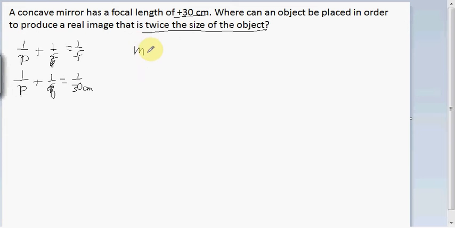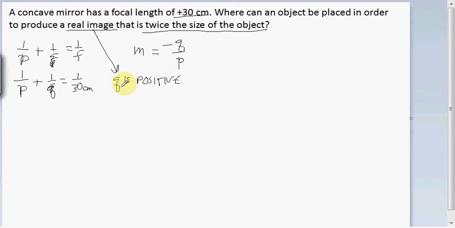Now remember, magnification is equal to minus q divided by p. The fact that it's twice the size of the object means that m is either going to be plus or minus 2. In other words, m could be 2 or m could be negative 2. The other thing it tells us is that we have a real image. We want to produce a real image, and remember, this is telling us that q is positive.